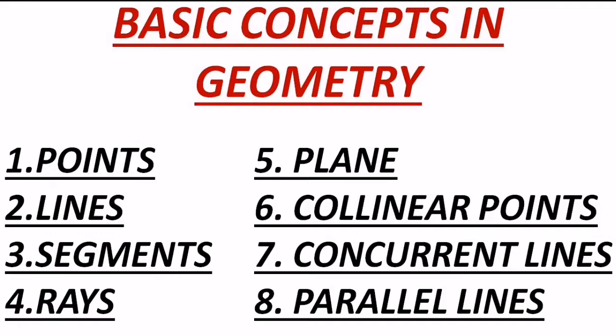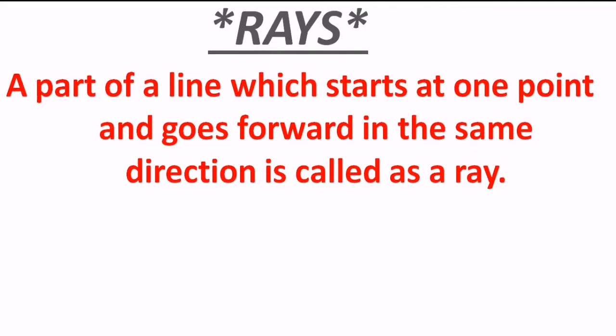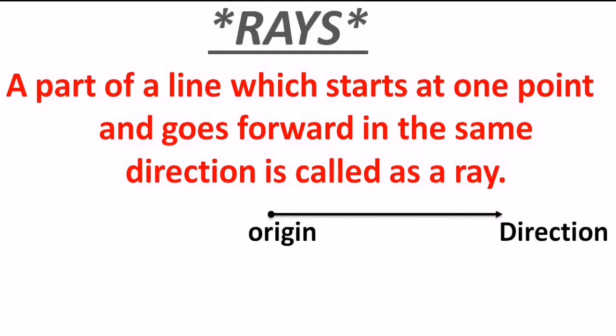And now as we are here with the rays, there are few important concepts about it that we cannot just explain, we just have to visualize it. For the ray we had learned that it's a part of a line which starts at one point and goes forward in the same direction continuously. That is called a ray. Generally that starting point is called the origin, and the point towards which it moves is called the direction.